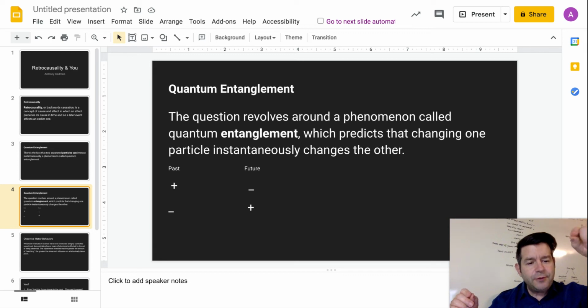And if this piece in the future that was a negative changed, the past is now also changed. So if the past was a positive, in the future it's a negative. And if in the future it changes to a positive, then the reverse holds true, that the past has changed.